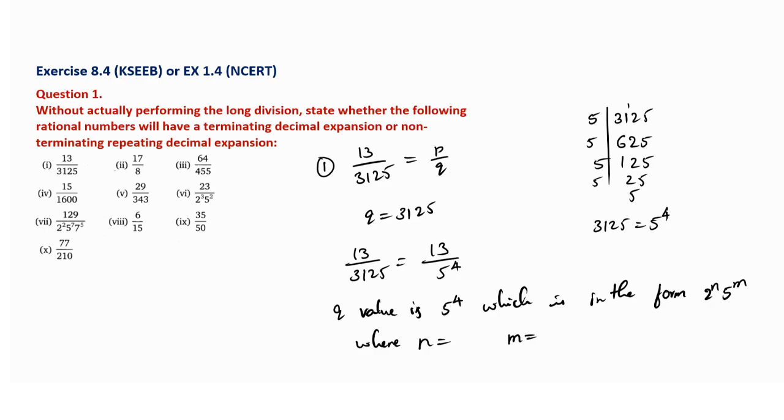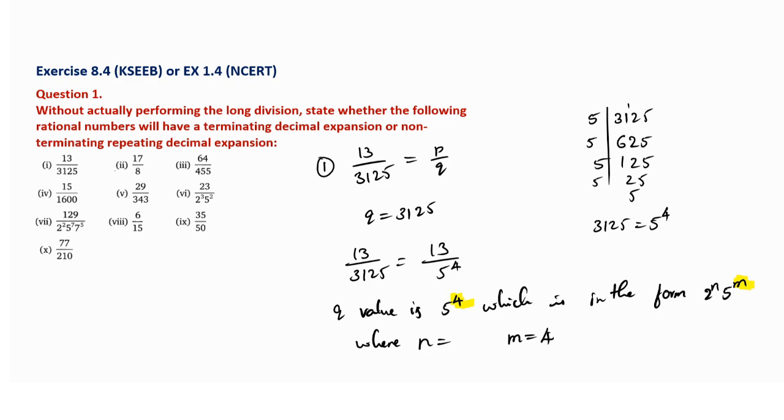That is the most important. The m value, because 5 raised to m means the m value is 4. So 5 raised to 4, that is m value is 4, I can write down. But what is its n value? What is the n value?